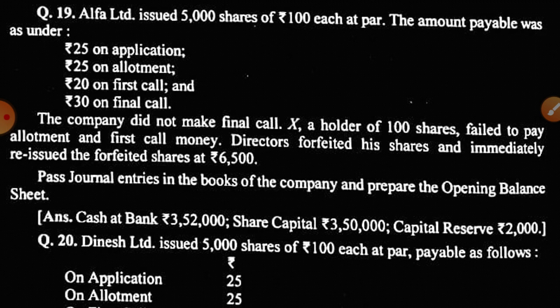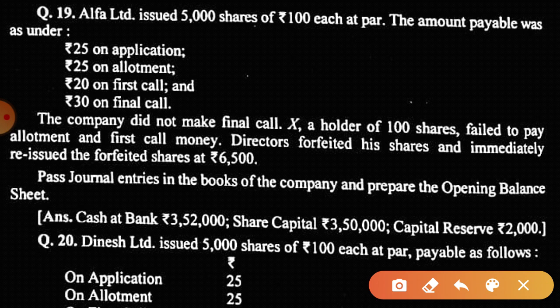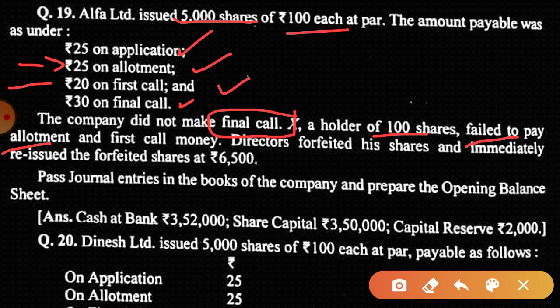Okay sir. So Alpha Limited issued 5,000 shares of 100 rupees each, and these are the amounts: 25, 25, 20 and 30. The company did not make the final call. See, there is no final call, and X, a shareholder of 100 shares, failed to pay the allotment money, that means this amount, and the first call.